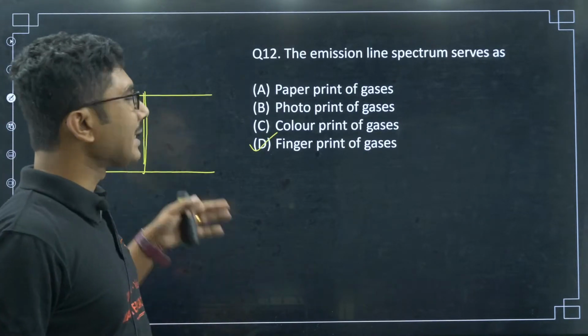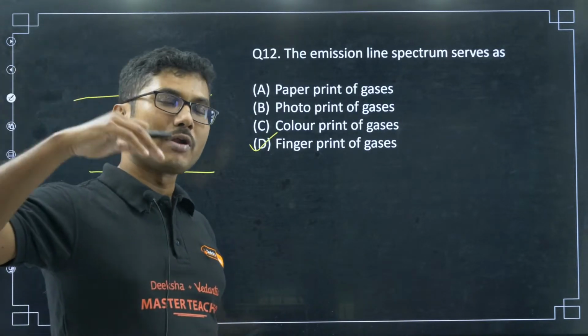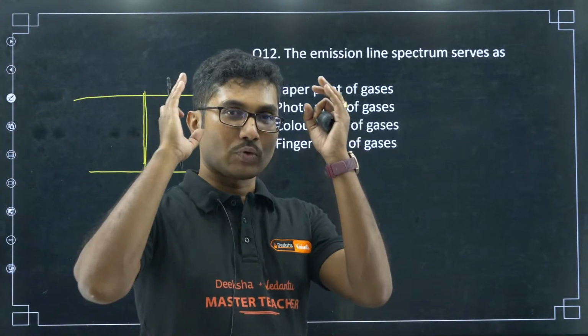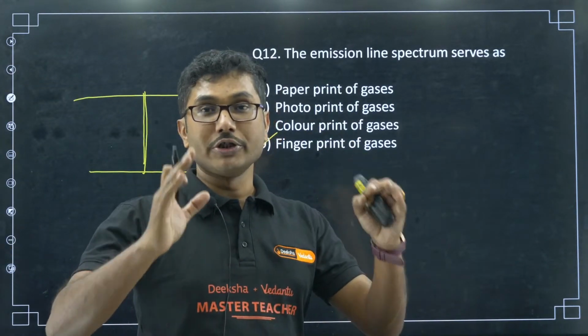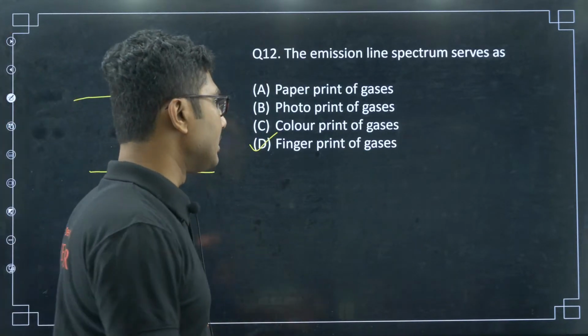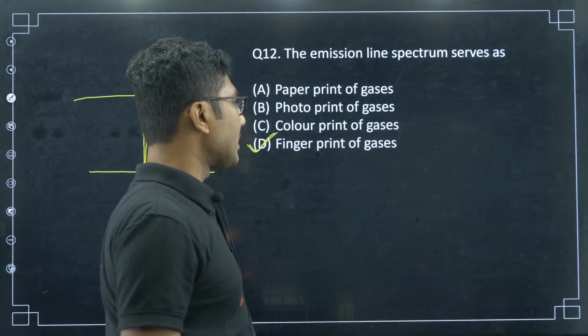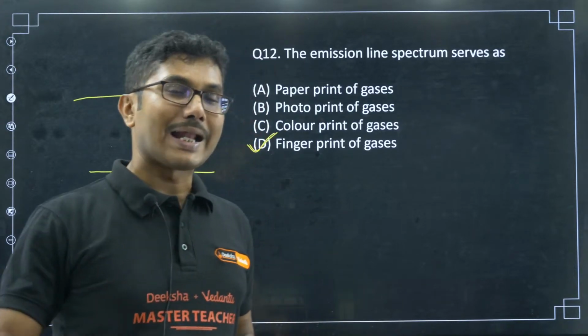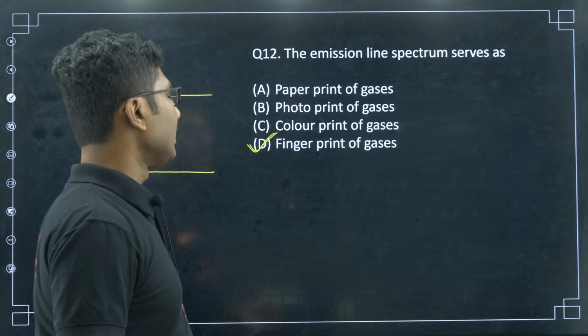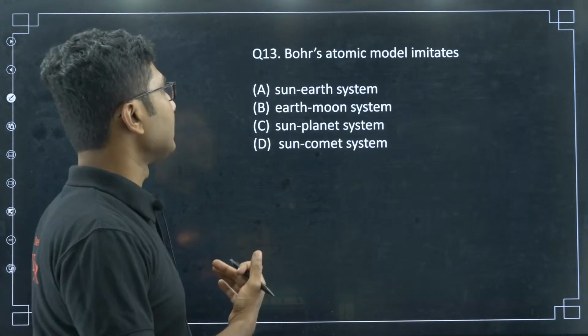So based on the particular line that we receive from a very distant object, we can identify exactly what the constituents of that object located at a very far distance are. So basically this serves as the fingerprint of gases. You can identify individual atoms based on this property. That is why it is called the fingerprint of gases.